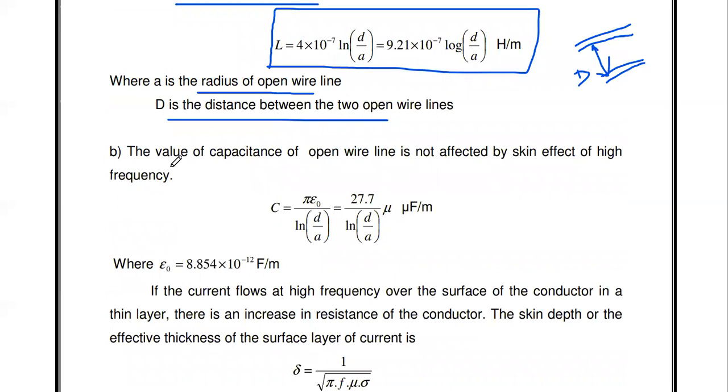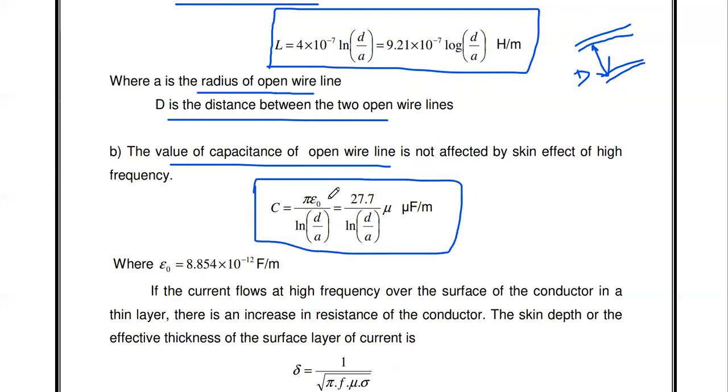Okay, then similarly, the value of capacitance of open wire line is not affected by the skin effect. That is, during the travelling of a high frequency signal via the open wire line, the capacitance of the open wire line does not change. So what is the capacitance formula? The capacitance C equal to pi epsilon naught divided by ln of D divided by A. Or if you substitute the pi value and epsilon naught value, we will get 27.7 divided by ln of D by A microfarad per meter.